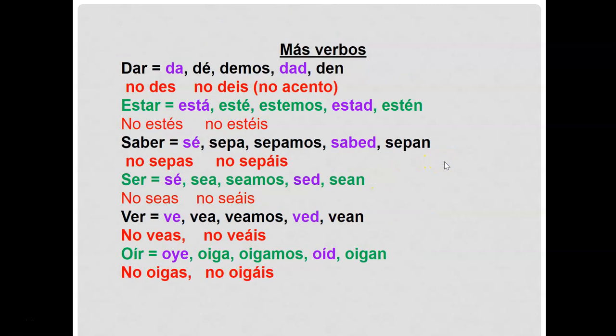And here's some more commands to remind you. For example, dar is da for tú, dé for usted, demos for nosotros, dad for vosotros, den for ustedes. And for tú, negative, no des, negative usted, no dé, negative nosotros, no demos, negative vosotros, no deis, and negative ustedes, no den. And it follows the same pattern throughout. Do you see? This is cool.